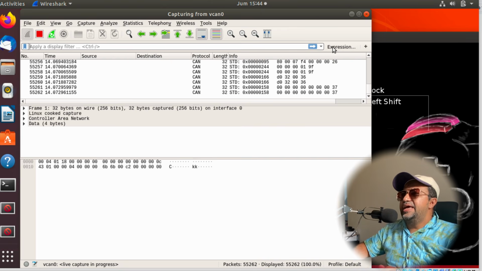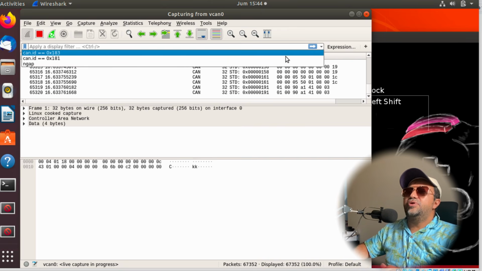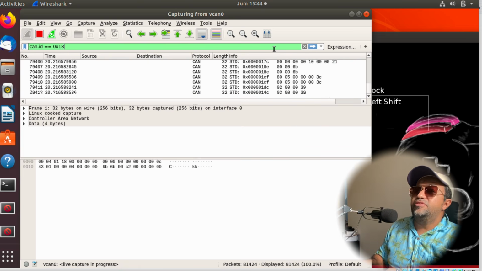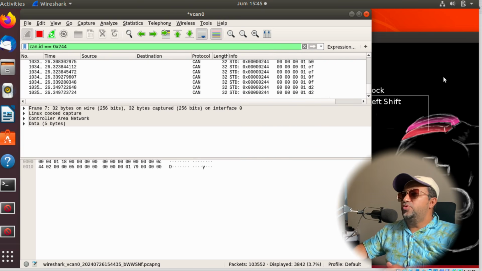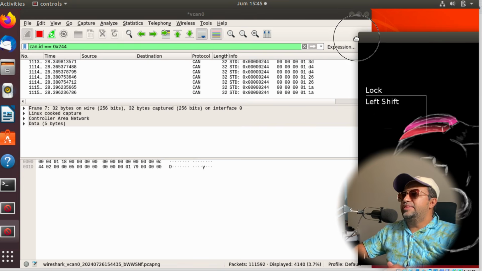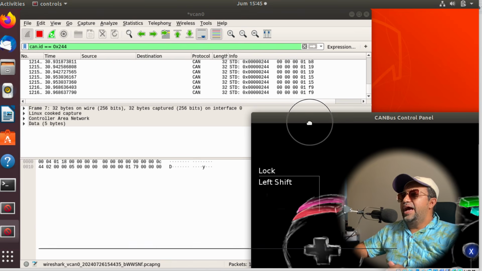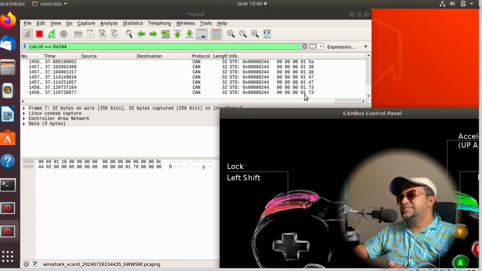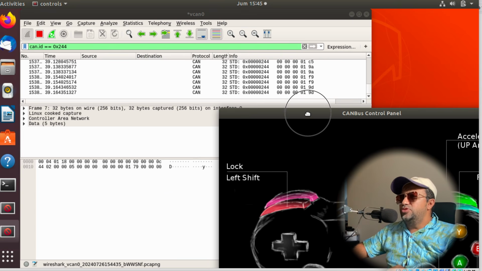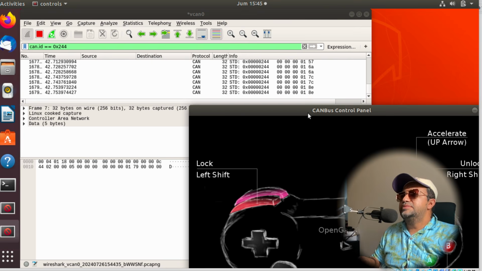Let's filter this, guys. For example, CAN ID 244, if I'm not wrong. 244. Okay, now I'm going to increase the speed. We need to make sure this window is active in the front. So if you notice here, byte number 4 is somehow still at 01. Now I'm going to increase the speed. This is the speed itself.